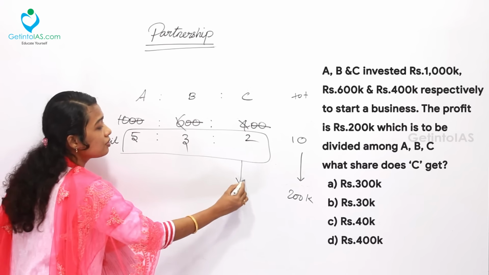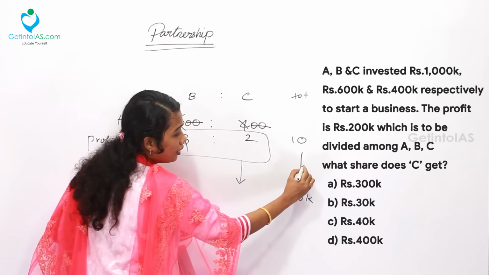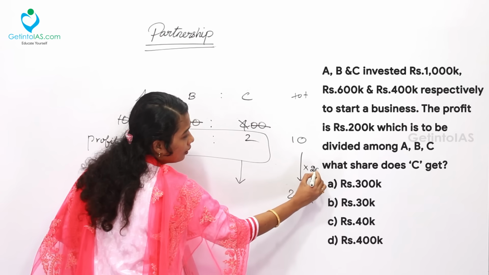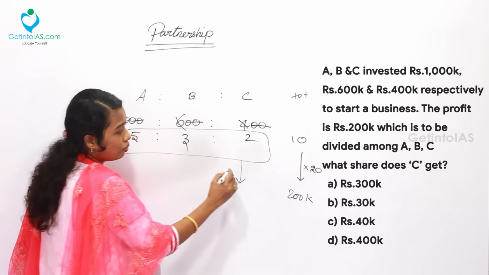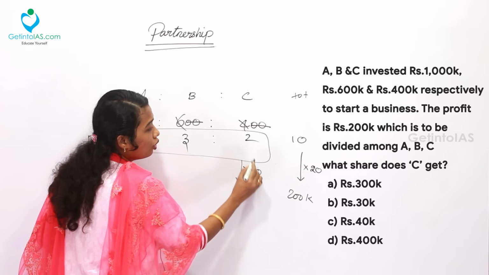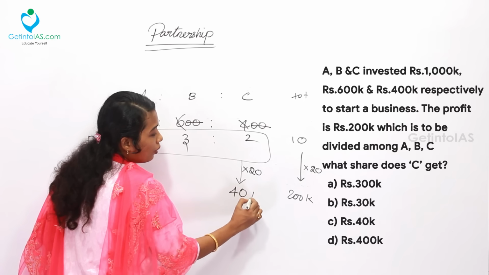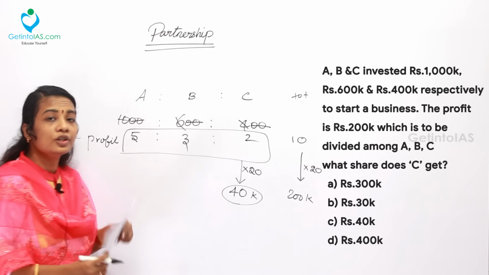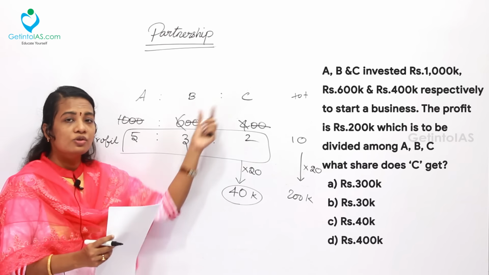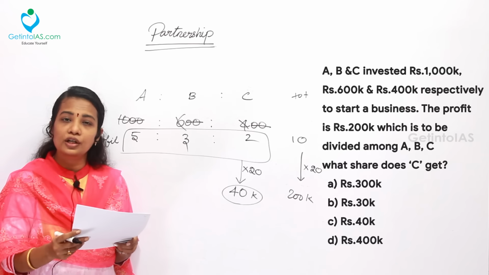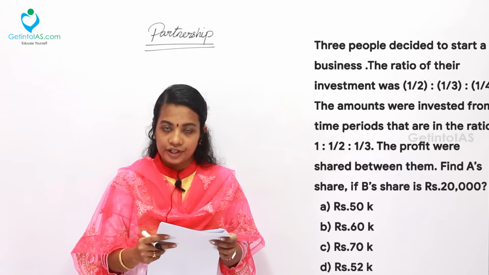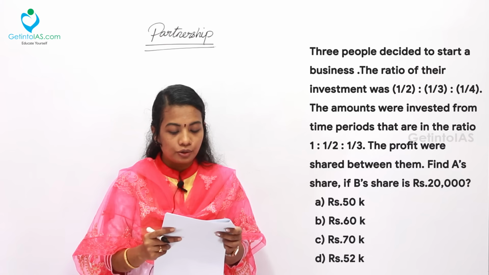So what is the share of C? 10 into what is 200? 10 into 20 is 200. So 2 into 20 is going to be 40k. So the share which is to be given to C is 40k, which is given in option C.